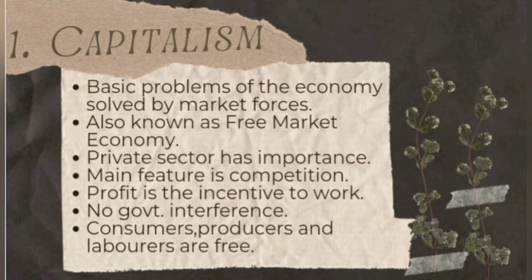Then the consumers can purchase whichever commodities they require, in any quantity and of any quality, and no one is going to have control over their freedom.